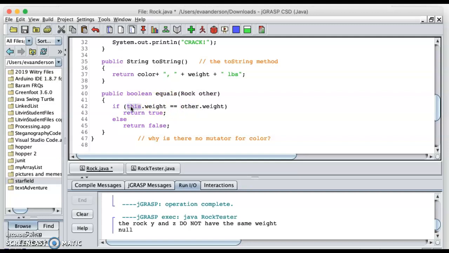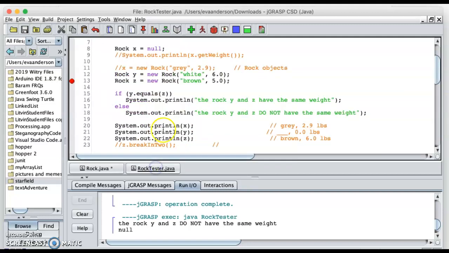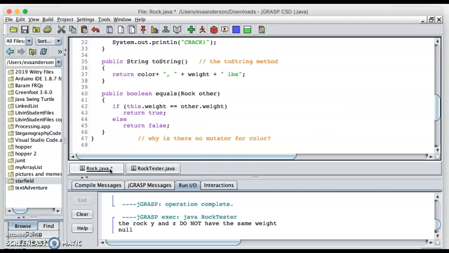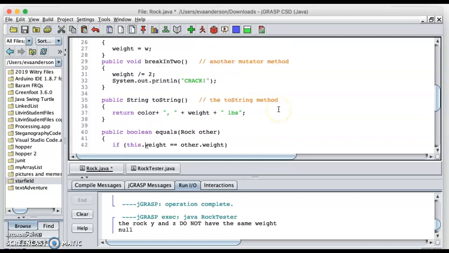Sometimes putting this keyword, this just refers to whatever the calling object is. So in this example, Y is this, and Z is other, right? So this is not required, but some students really like to do it.